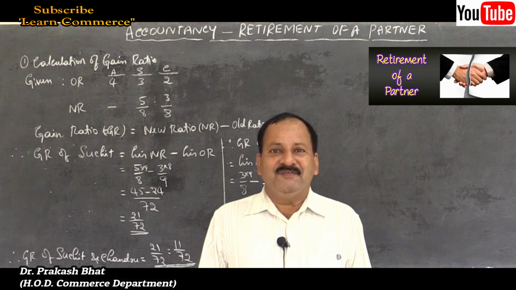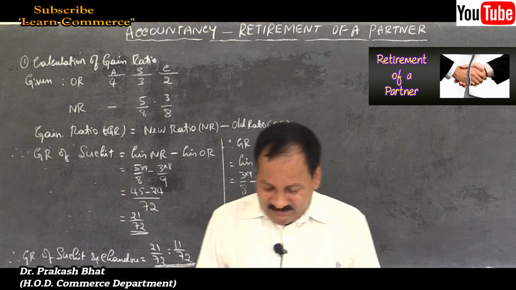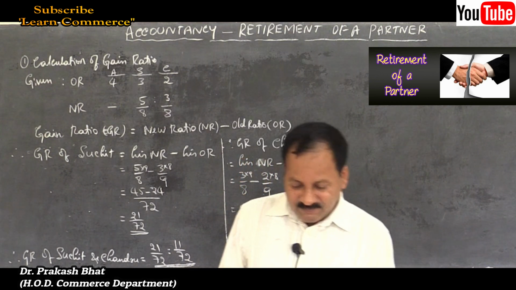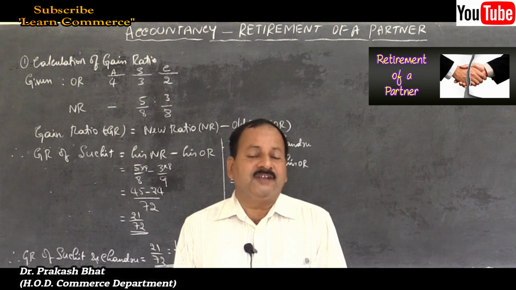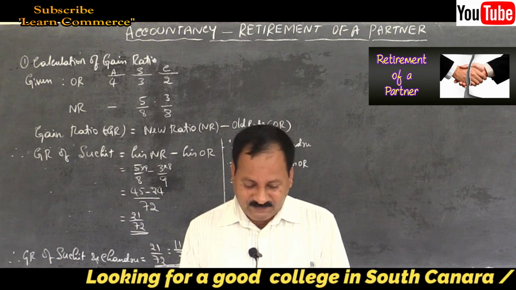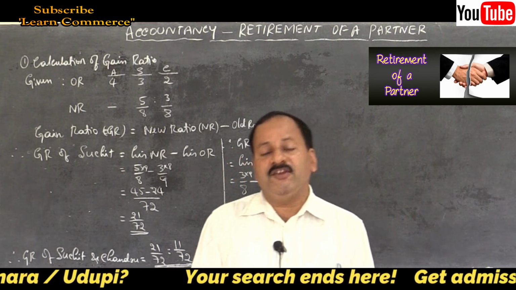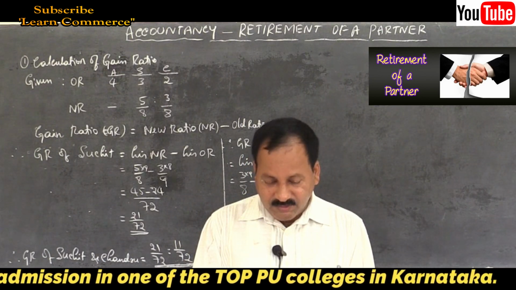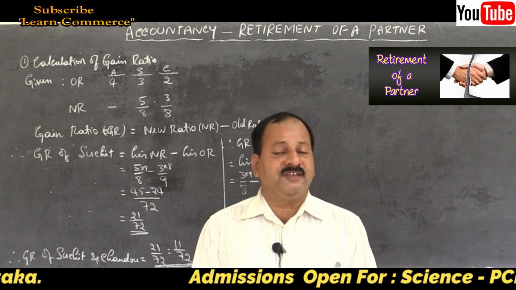Hello students, welcome to Accountancy 2nd PUC online classes. In the previous class we have explained about the theory, the procedure, how to solve the problem on admission of a partner. In today's class, again I have explained the meaning of benefit ratio or gain ratio, and I told you the formula to calculate gain ratio. In today's class I will take up a 6 marks problem which may be asked in board exam.